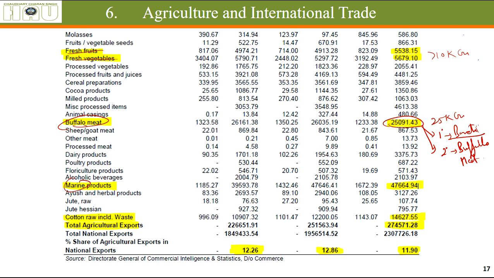Marine products worth 47,000 crores are being sold by the Indian exporters to the world. Cotton raw 14,000 crores, and total agricultural exports 2,74,000 crores in 2018-19. Of the total national exports, the share has been falling, but the value, as you can see, has been increasing.